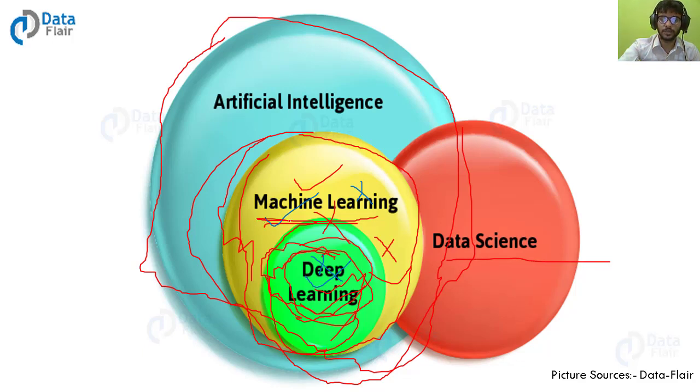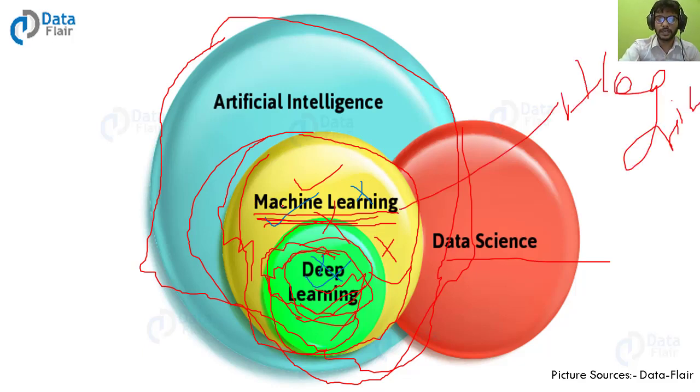These all things are done in data science. And the main work of machine learning is to make a predictive model. Deep learning has the same work, to make a predictive model, but in machine learning we use stat tools and some algorithms to make a predictive model, and here we are using a neural network to make a predictive model. And one thing that you should know: when machine learning fails, then deep learning comes. If machine learning is performing well, there is no need of deep learning in that place. But in robots, where everything needs to analyze data and images, these things are used.